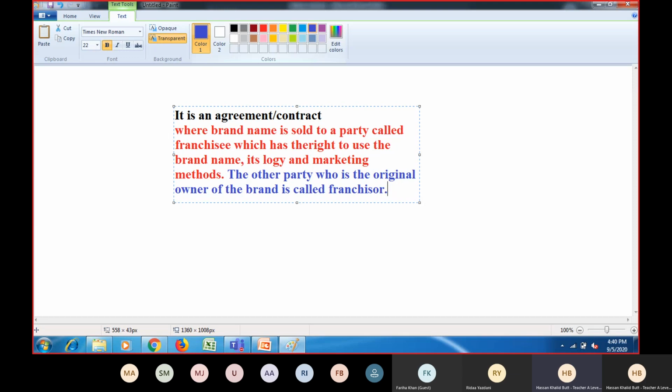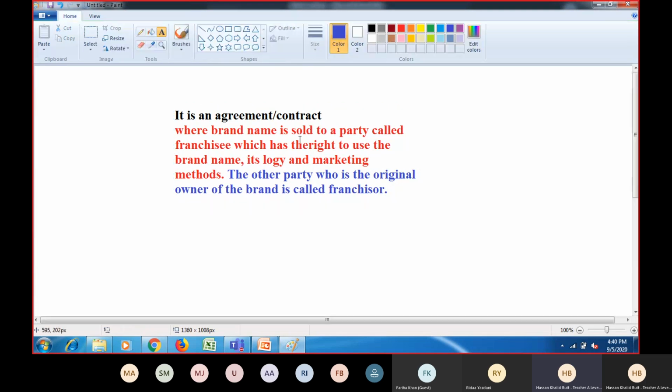So we understand now that there are basically two parties involved in an agreement. Okay, one we just discussed, that is franchisee, and the other party, that is franchisor. Now both have different functions to perform in such type of business.